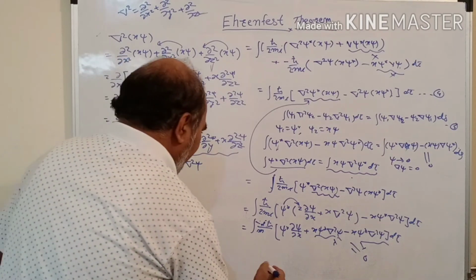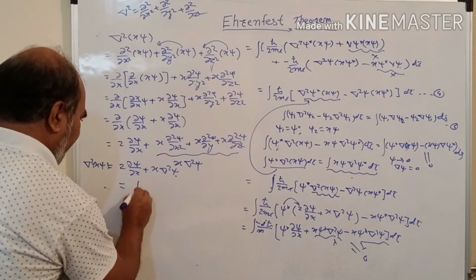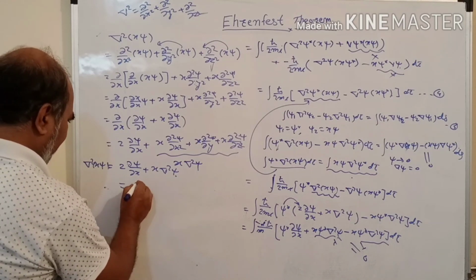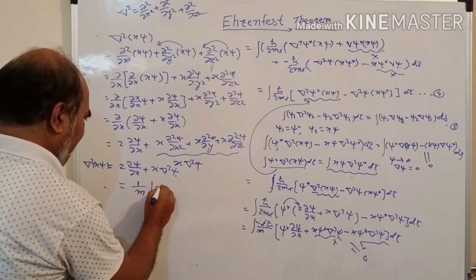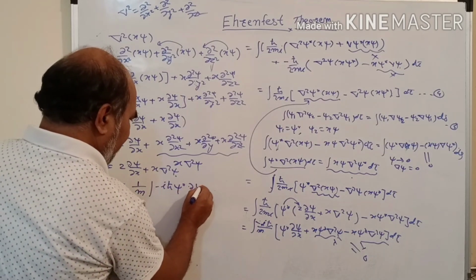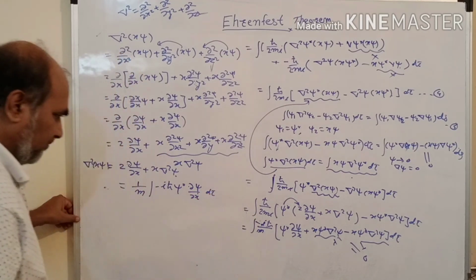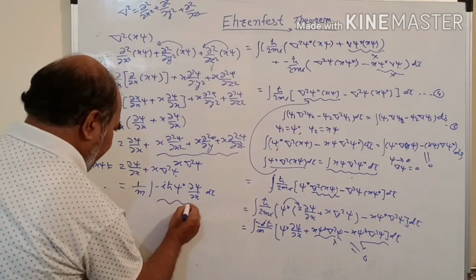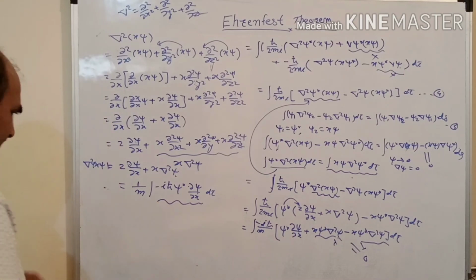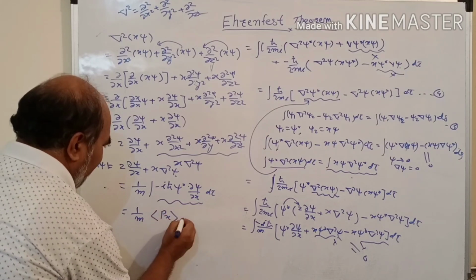We write this as 1 upon m, integration of minus i h cross psi star dou psi by dou x d tau. And what is it? This is nothing but the expectation value of x, equal to 1 upon m times the expectation value of momentum.